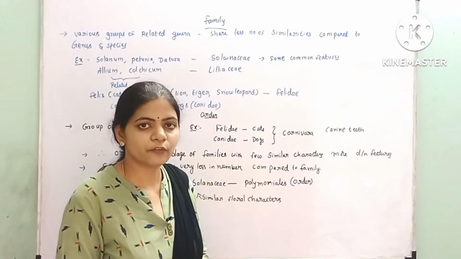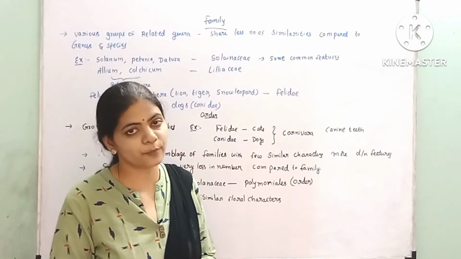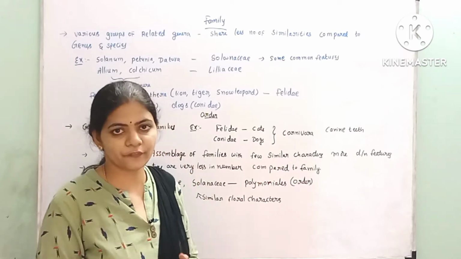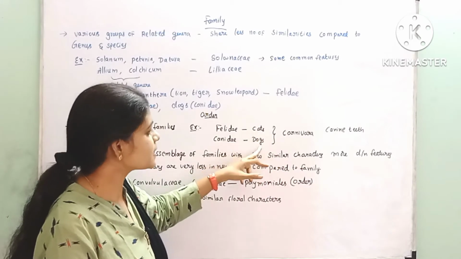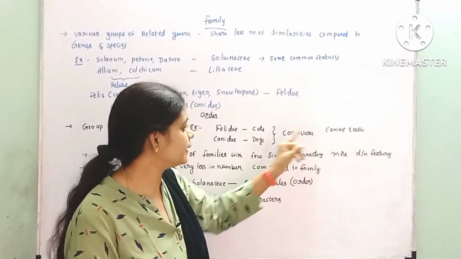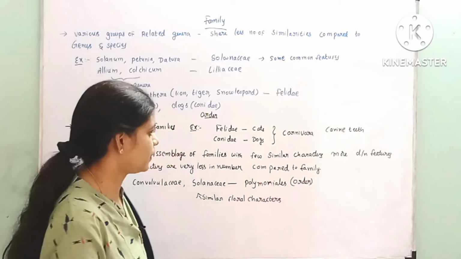Canine teeth are for what? We know 4 different types of teeth are present, right? Incisors, canines, premolars and molars. In that, the canines are meant for the tearing of the flesh. Here, these cats and dogs, they have the canine teeth. So, presence of these canine teeth, both of them were combined in one order, that is the Carnivora.